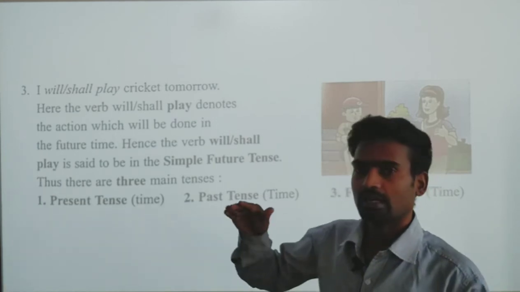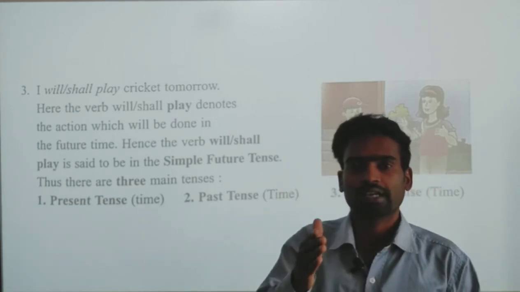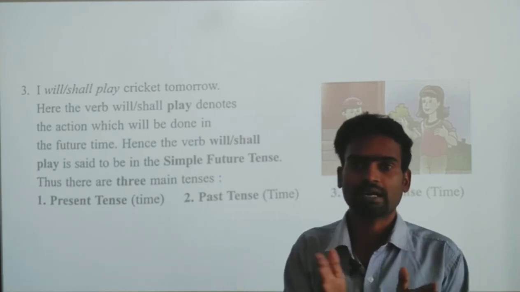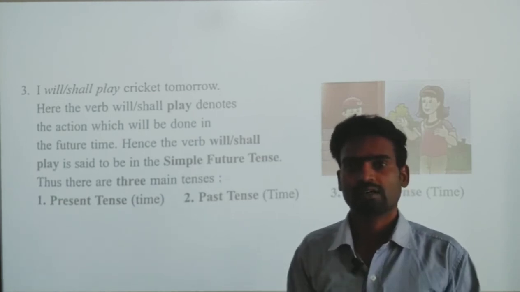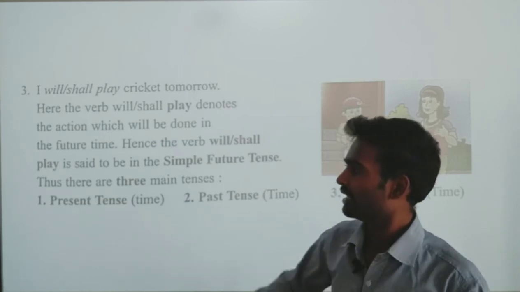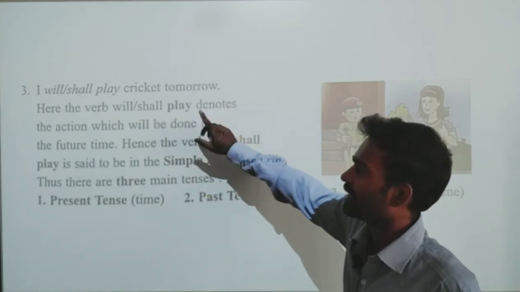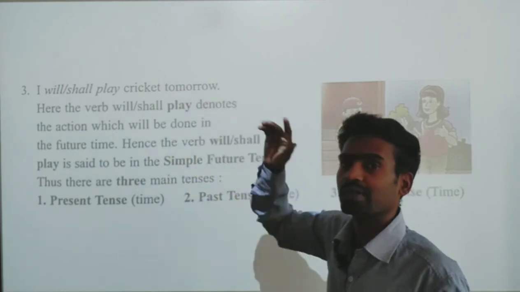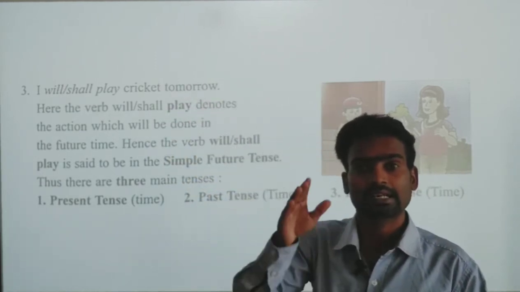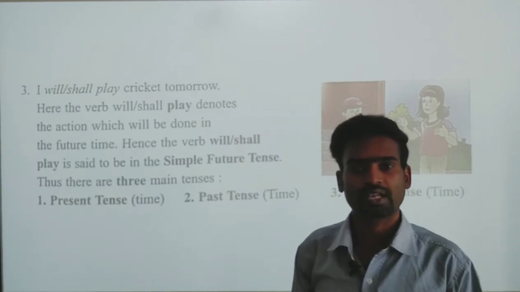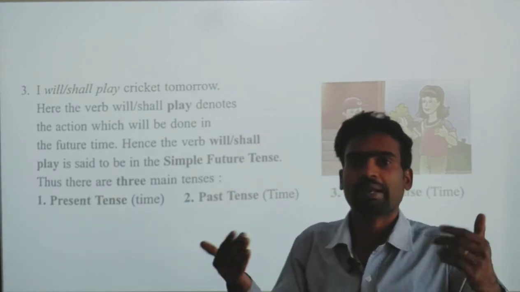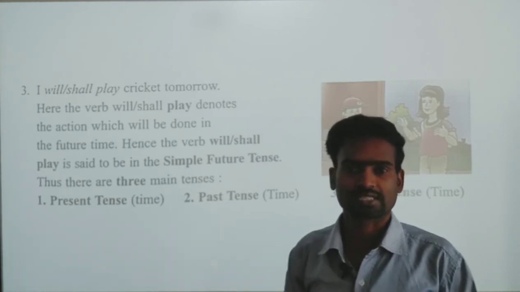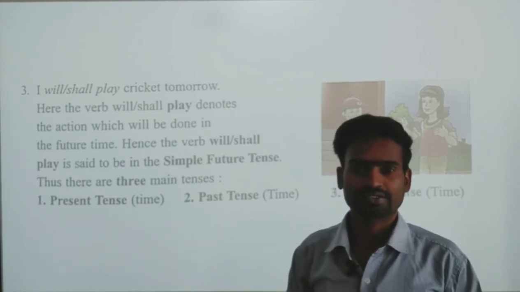And then we spoke: I played cricket yesterday. That is past action. So we spoke about completed action, past tense. And now we are going to speak about I will or shall play cricket tomorrow. We are going to play cricket tomorrow, not today or in the past. So we are planning, which means that is called future tense.